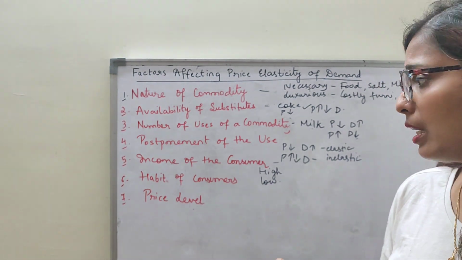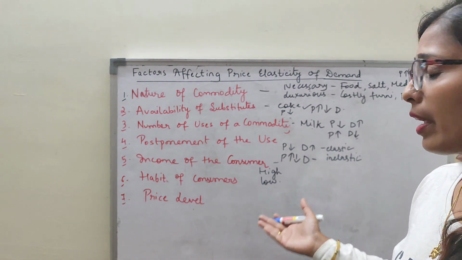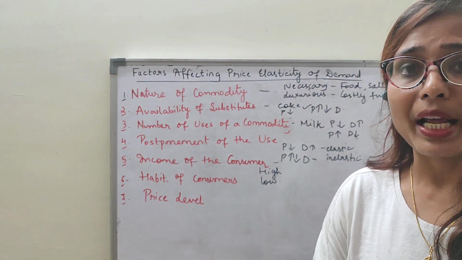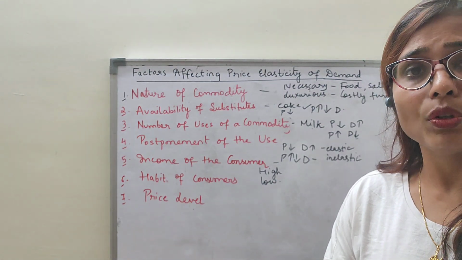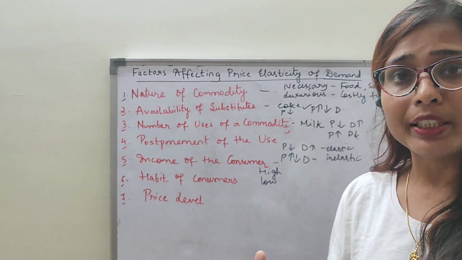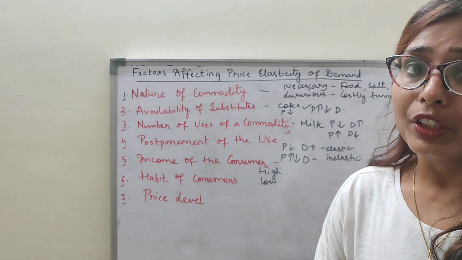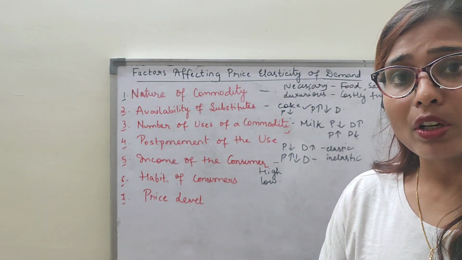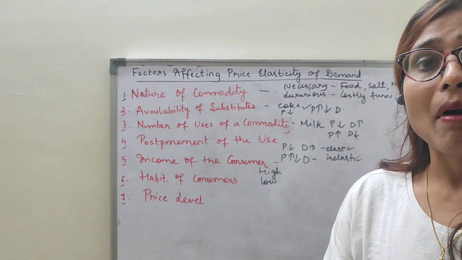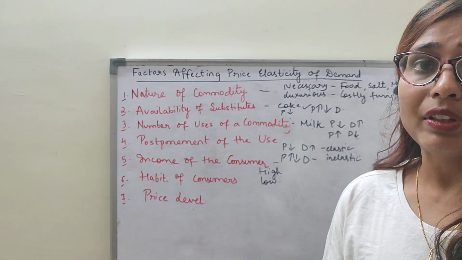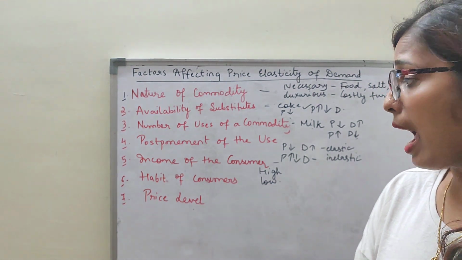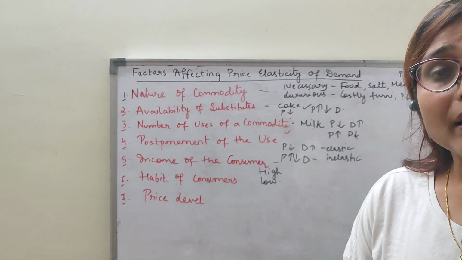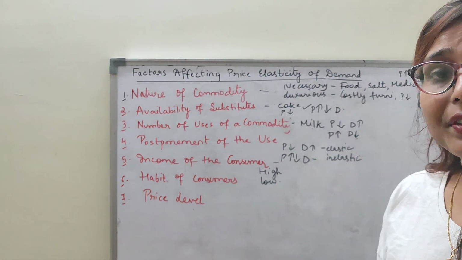So only rich persons can afford the high price, and they will demand the richer items. Poor people will not afford it, so my demand will come from the rich persons only, so my demand will be inelastic.